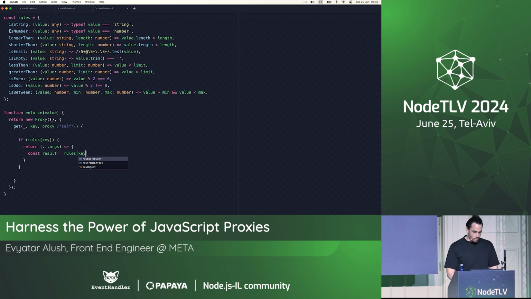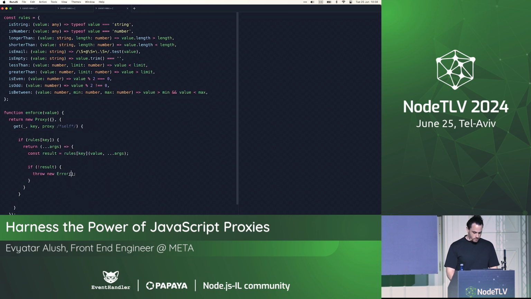So we're accessing one of these rules, passing it the value and the arguments. So this is kind of a curry, what we're doing here. And now when we have the results, if not result, so if it's falsy, then what we can do is throw new error.